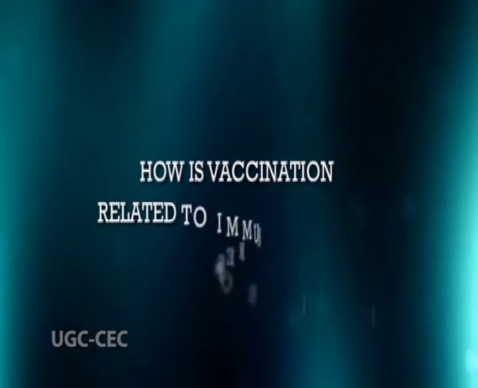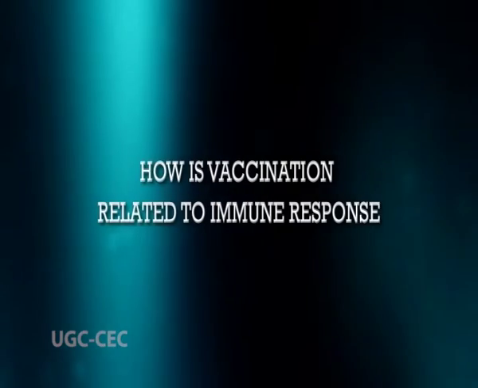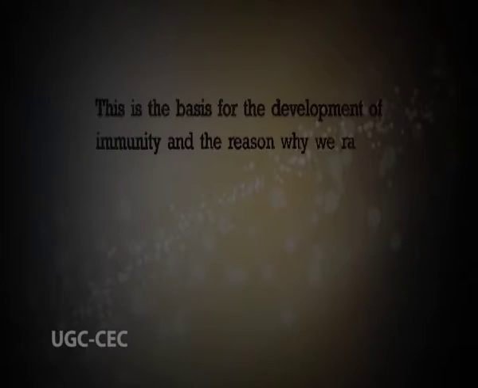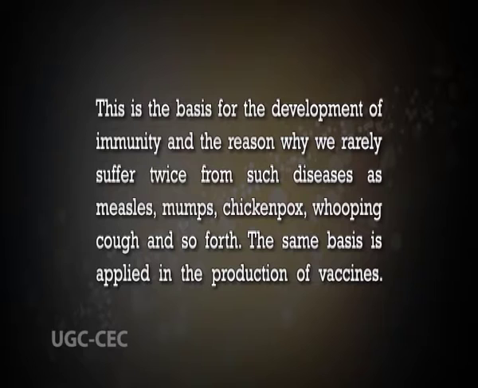Now let's see how vaccination is related to immune response. The infectious antigens, like microorganisms, are present in our environment, and it is likely that we meet them again. The first contact with the antigen clearly imprints some information and imparts some memory, so that the body is prepared to repel any later invasion by that organism and a state of immunity is established. This is the basis for the development of immunity and the reason why we rarely suffer twice from such diseases as measles, mumps, chickenpox, whooping cough and so forth.